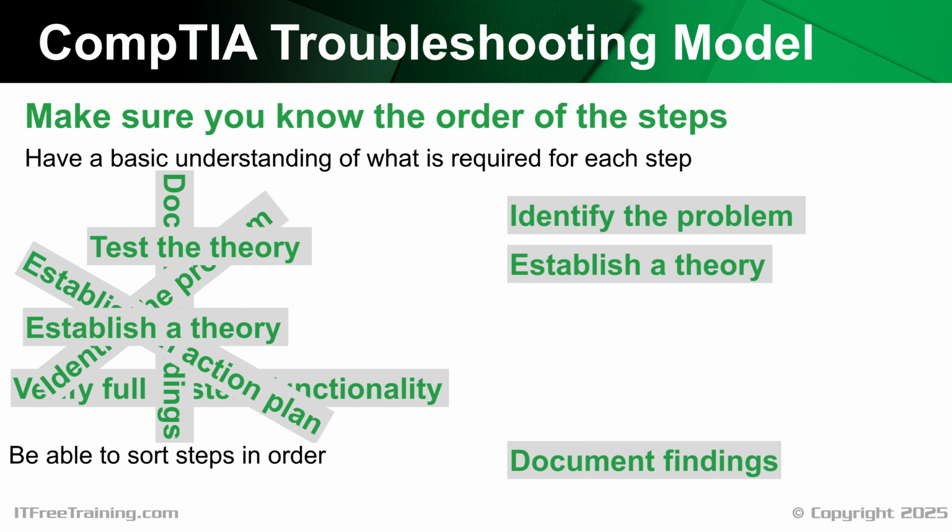Establishing a theory and testing the theory go together. You can't test the theory before you work out what it is you want to test. Thus, there is only one order they can go in. Next, you need to work out if anything comes before or after the two theory steps. Based on the name only, you could make the mistake that establishing an action plan comes before the theory steps.